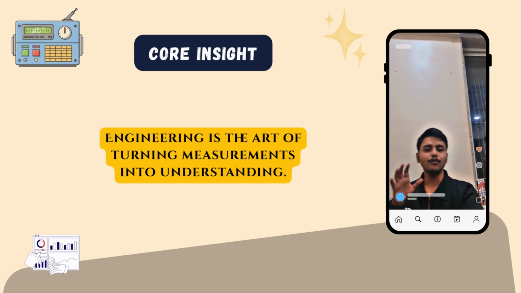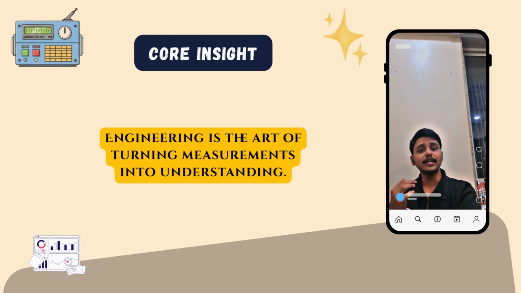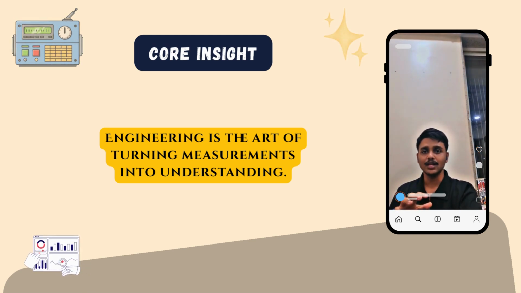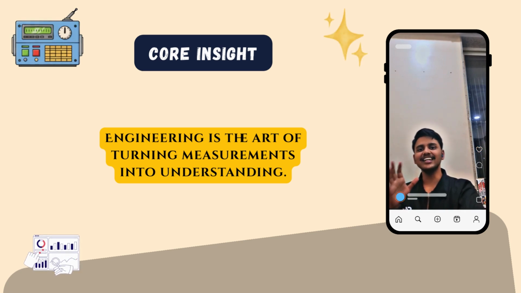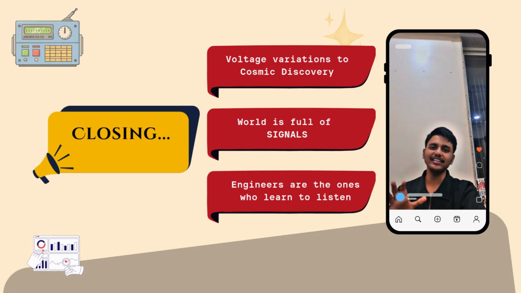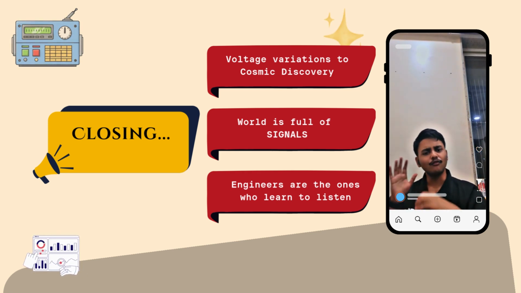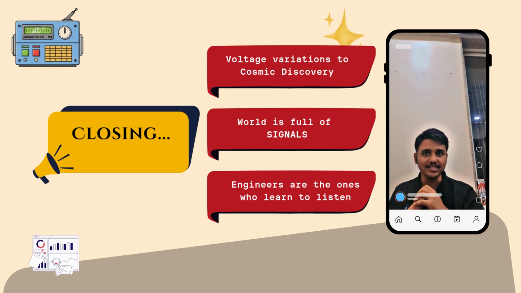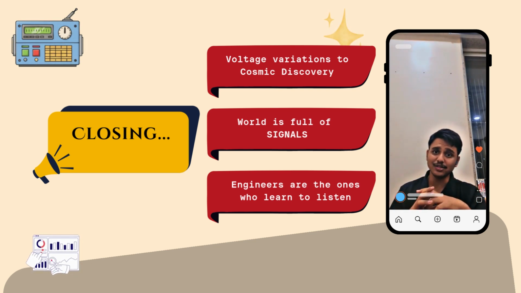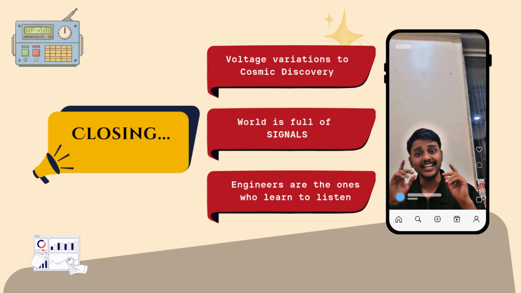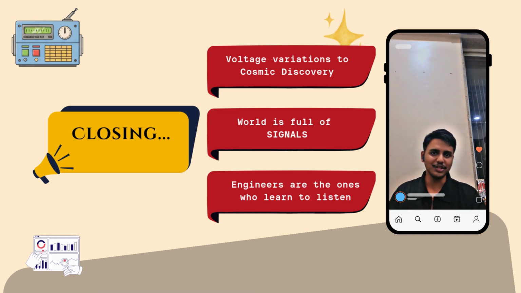If you remember one thing from this entire series, let it be that engineering is the art of turning measurements into understanding. Signals are the raw realities. Signal processing is the interpretation of these realities. And insight is the goal of these realities. Now, this was everything about signals and stars, from voltage variations to cosmic discoveries. If you continue exploring signal processing, you will notice one thing: the world is full of signals, and engineers are the ones who learn and listen to them.